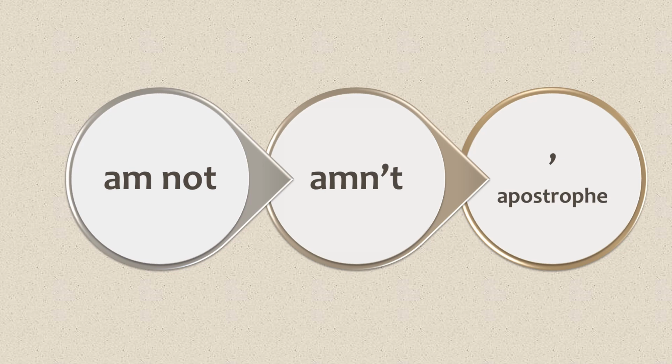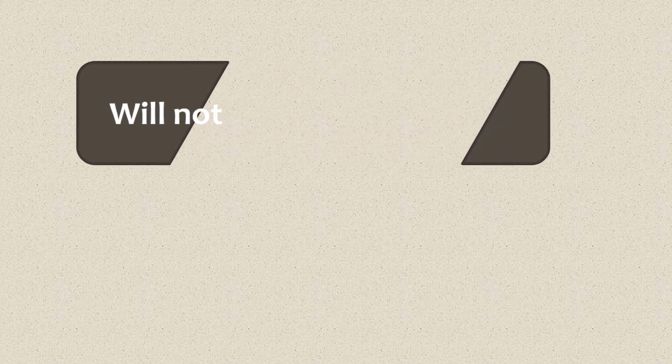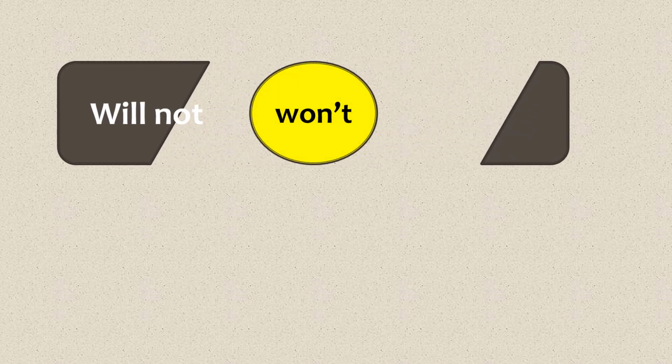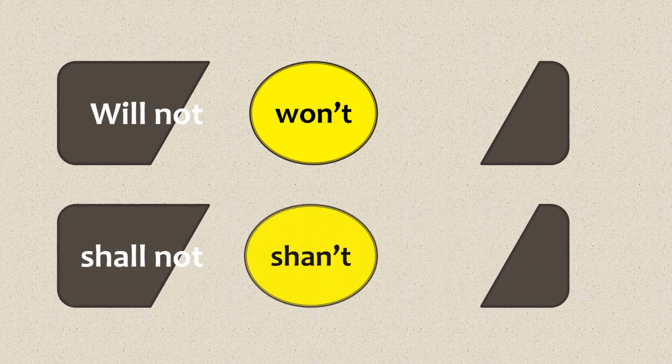There are few exceptions like we will. It won't be changed into will not. It will be changed into won't. Shall not. It will be changed into shan't. But shan't is rarely used. Now let us practice by changing these sentences using negative contractions.